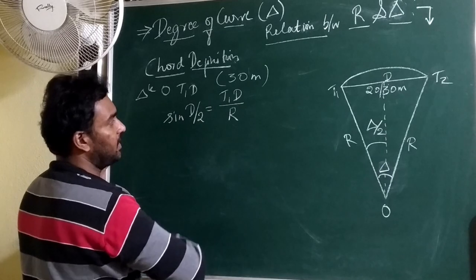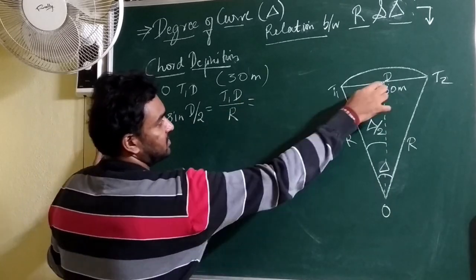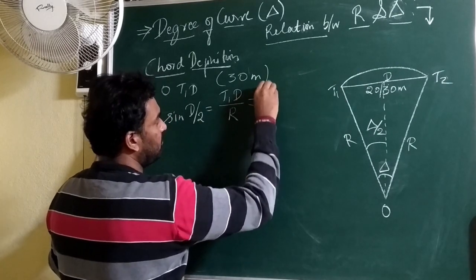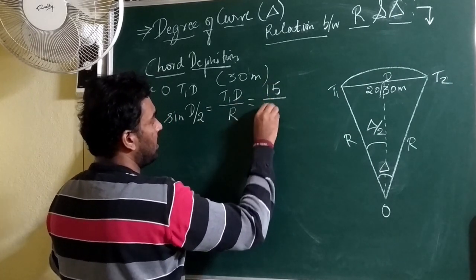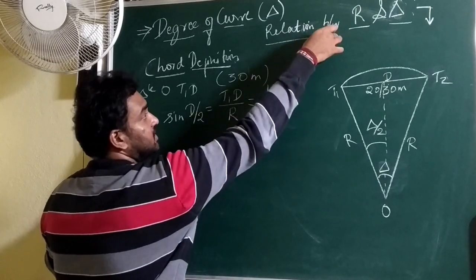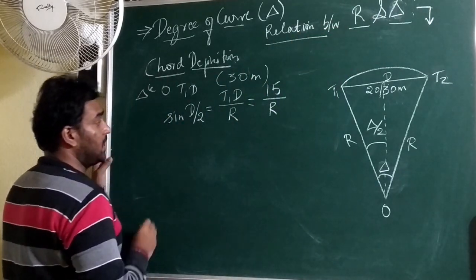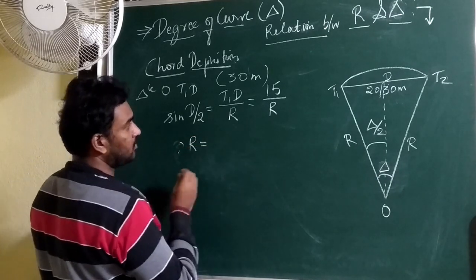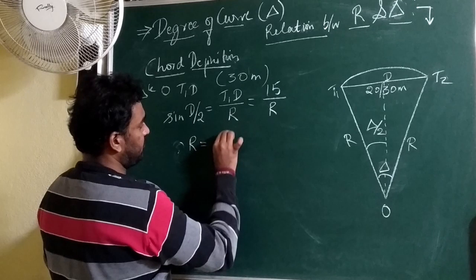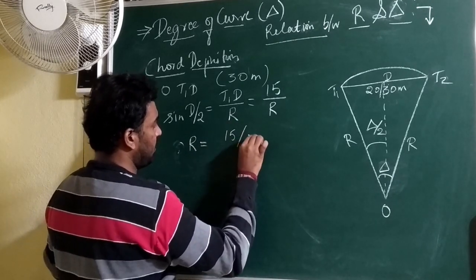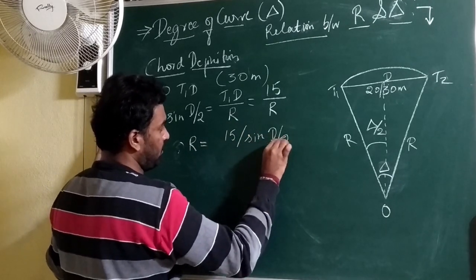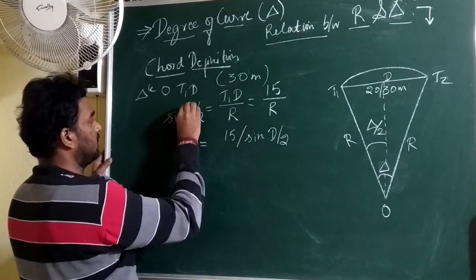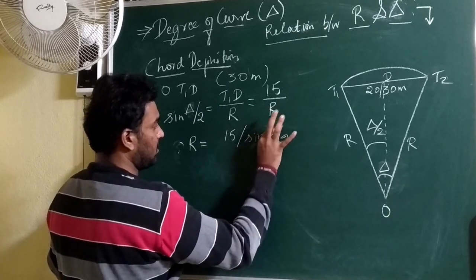Then what is T1D here? Because it is a median bisecting this long chord, T1D will be 15 meters. That means 15 by R, because we are generating a relation between radius and delta. So let me write it like this: R is equal to 15 divided by sine delta by 2. Sorry, it should be delta.